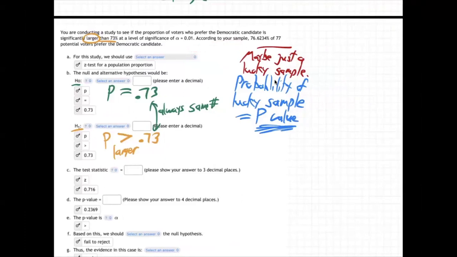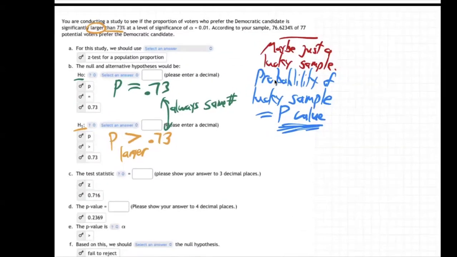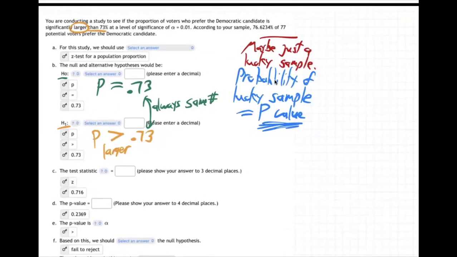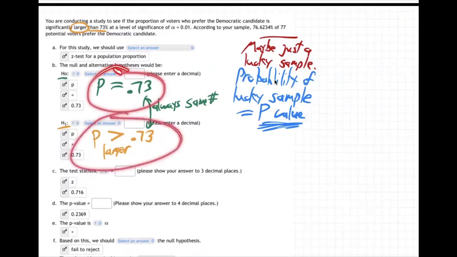You think, well, we know what it is. It's right there. It's 76%. No. That was just for our sample of 77 people. We mean like in November on election day when the whole nation votes. Is the percentage on election day going to be equal to 0.73, or is it going to be larger than 0.73?